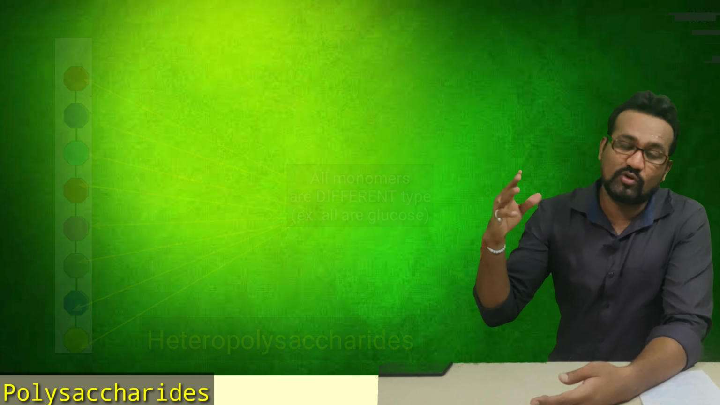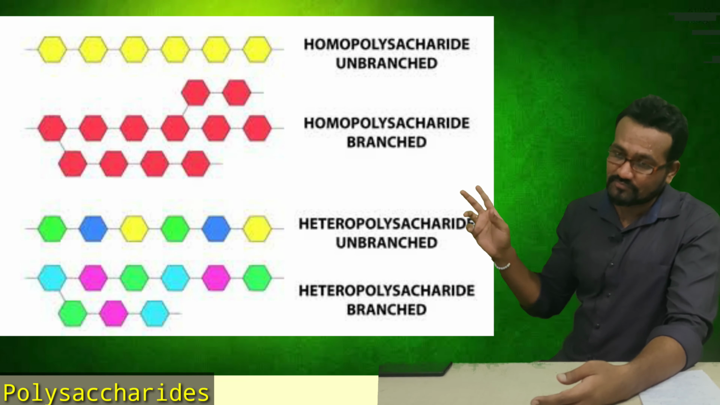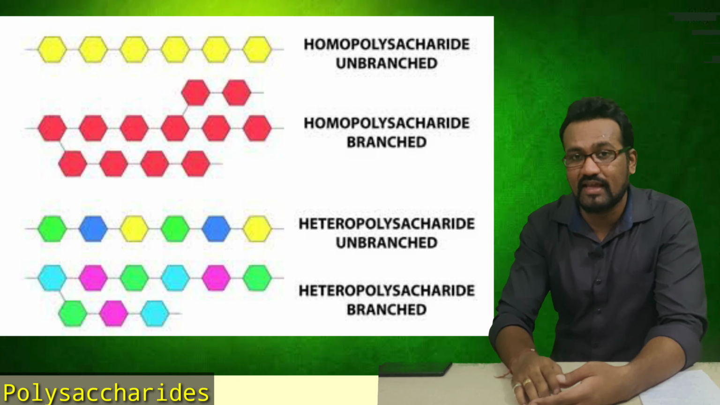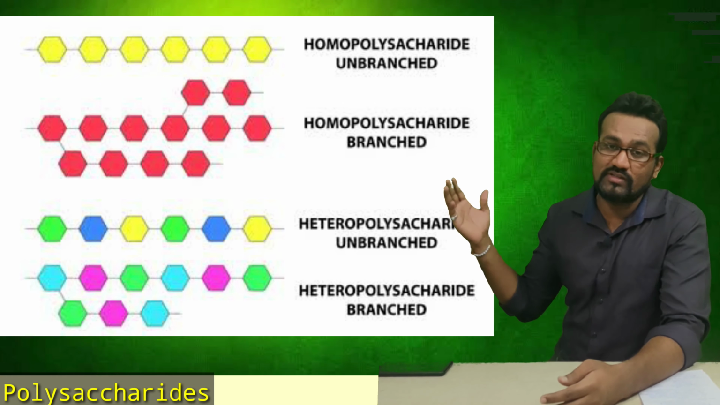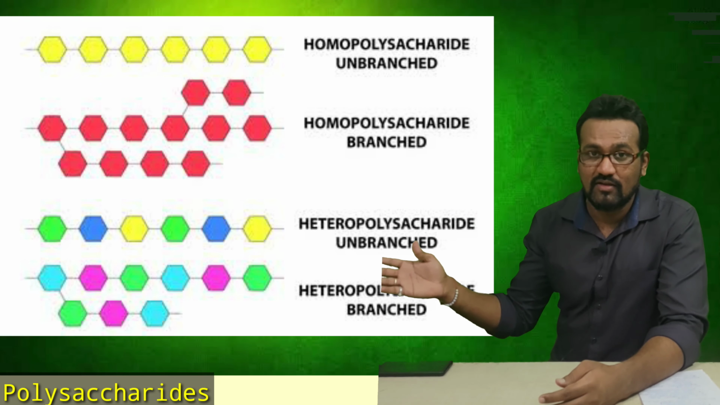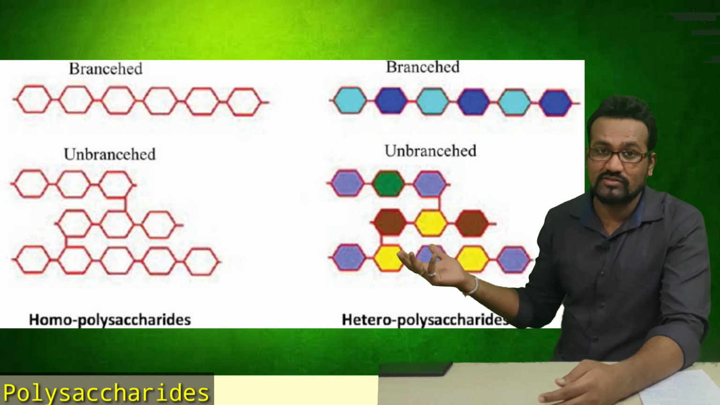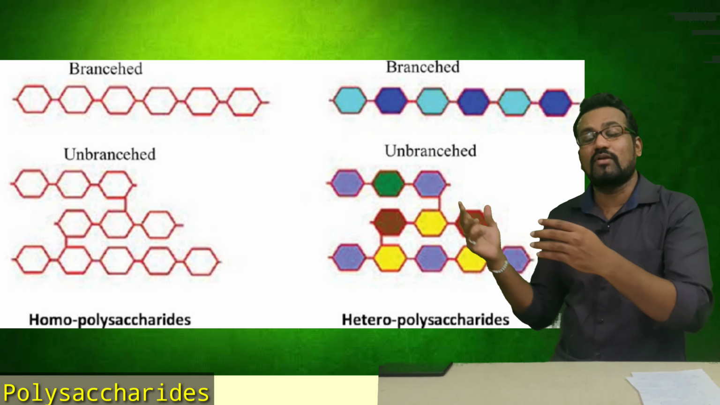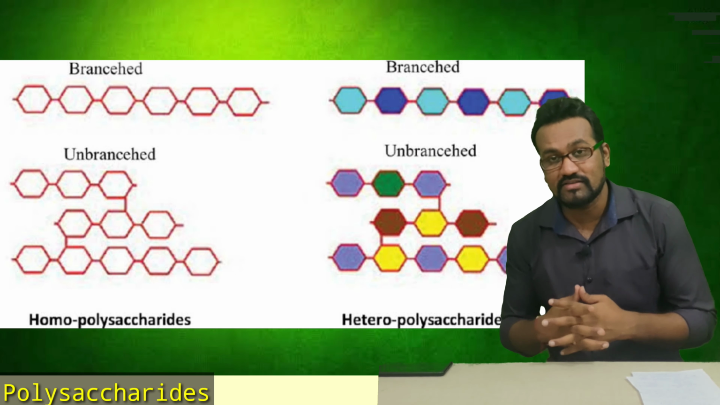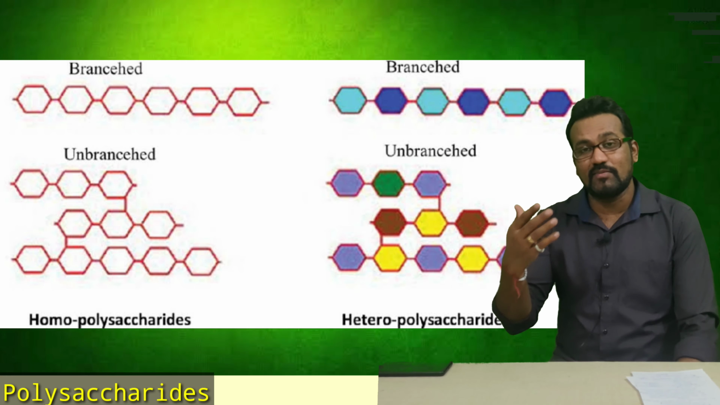Again, homopolysaccharides and heteropolysaccharides, as I have made the distinction here, are each of two different types. Either they may be unbranched or branched. That means a homopolysaccharide may be unbranched or branched, and a heteropolysaccharide also may be unbranched or branched. So why there is branching, and why some polysaccharides show no branching, is the point of discussion. Mainly we will discuss these points with the help of examples.